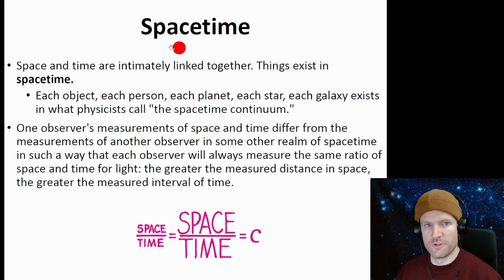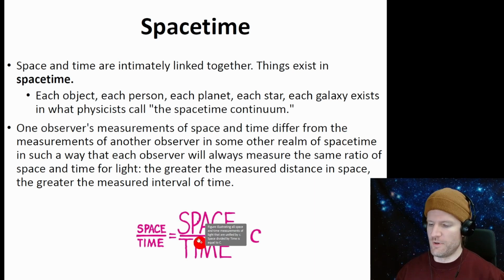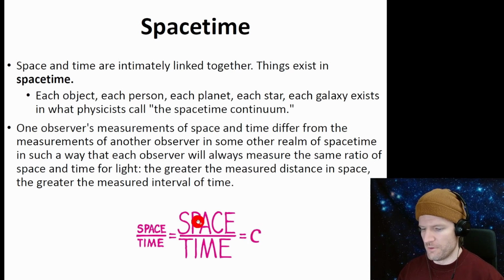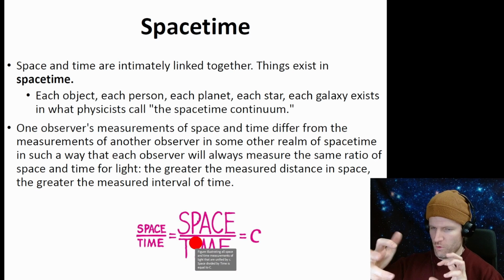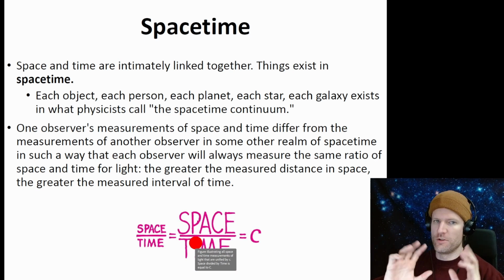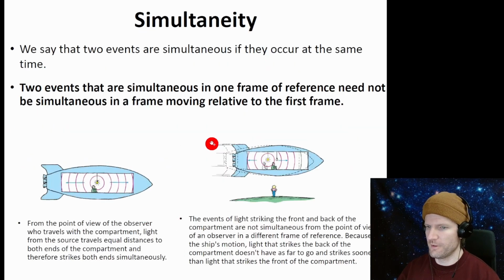Okay, so let's get the idea of space-time. And then you guys can read this. The important thing is this ratio down here. The speed of light is the same in every reference frame. And so space and time are related. They shrink and expand depending on the situation so that c is constant. c is the speed of light. So we think of space and time as interrelated, and they shrink and warp and expand and contract to make c the same everywhere. Okay.